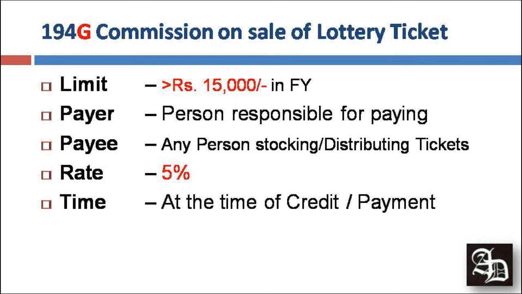In this case the limit is more than 15,000 rupees for a financial year, and the payer is any person who is responsible for paying any income by way of commission, remuneration, or a prize, by whatever name you call, on lottery tickets. The rate of deduction will be 5%, and it should be deducted at the time of crediting such income or payment of such income, whichever is earlier.